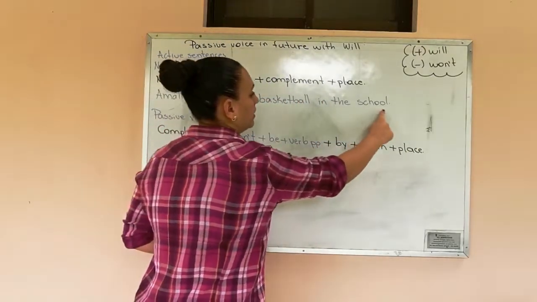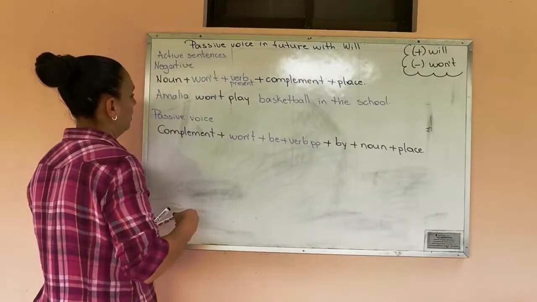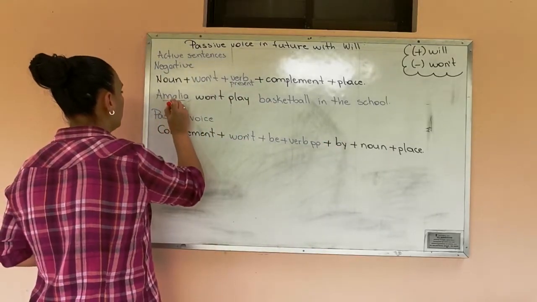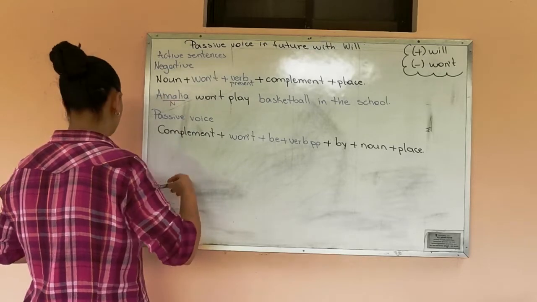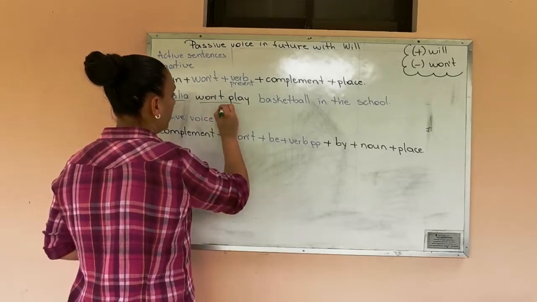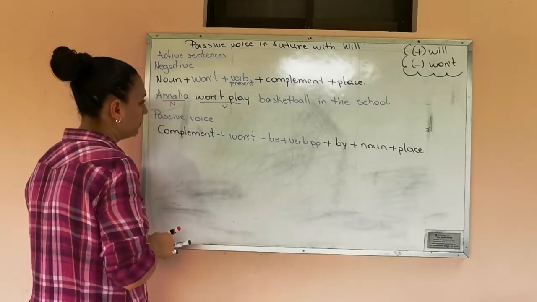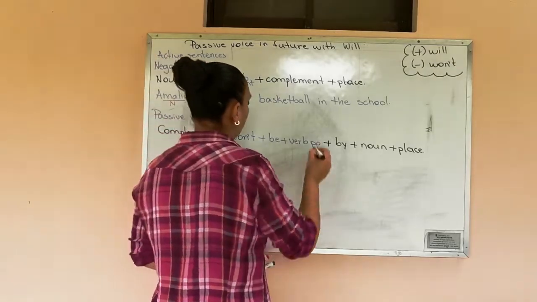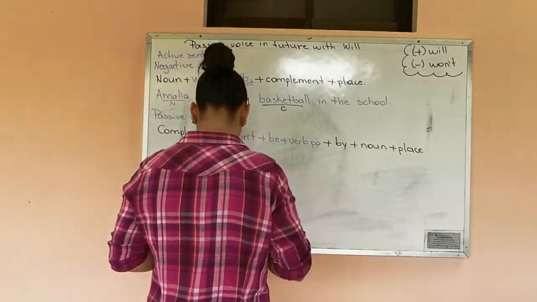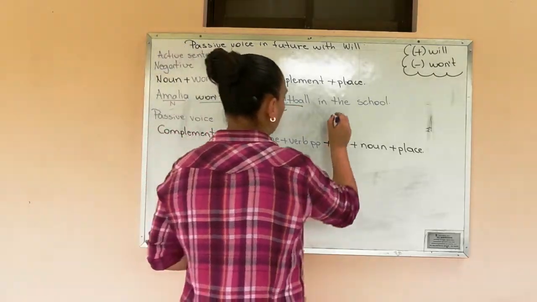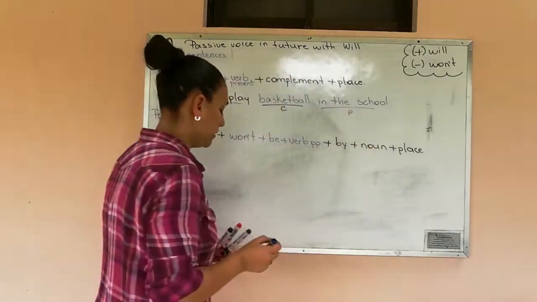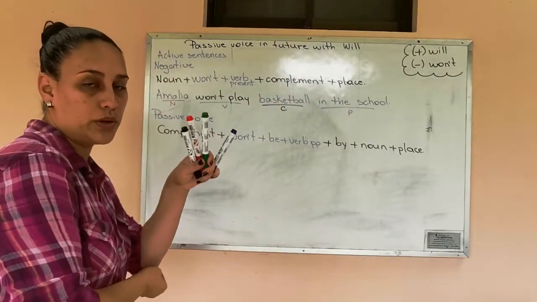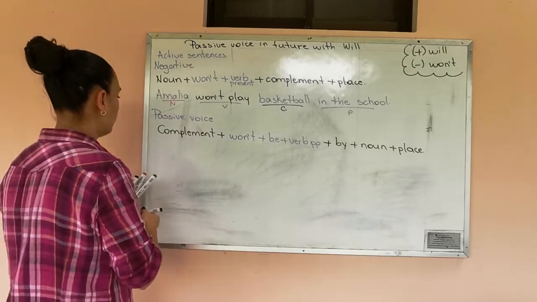Identify the parts of the sentence. Amalia, noun, won't play, verb, basketball, complement, in the school, place. And we are going to rewrite the sentence.